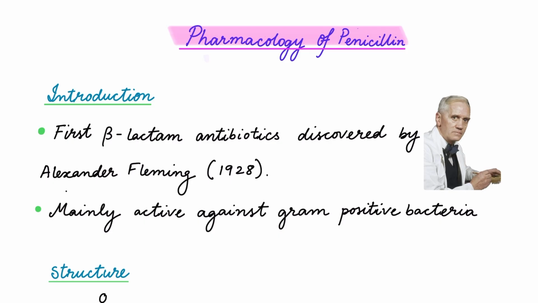Today we will understand about the pharmacology of penicillin. So penicillins are the group of beta-lactam antibiotics that were the first true antibiotics, discovered by Alexander Fleming in 1928. They act primarily against gram-positive bacteria, and their main mechanism involves inhibition of bacterial cell wall synthesis, which leads to bacterial lysis and death.